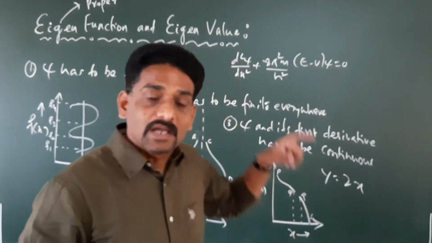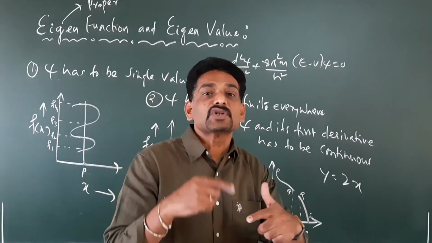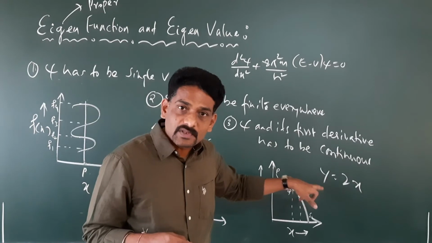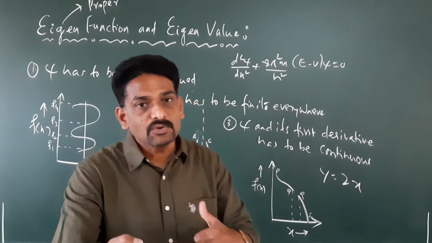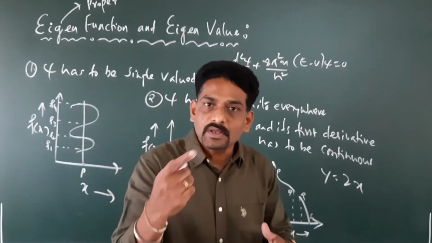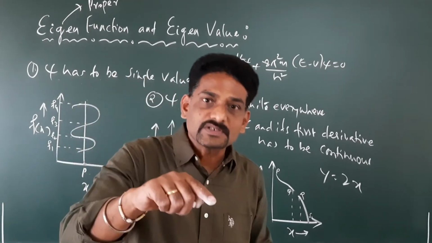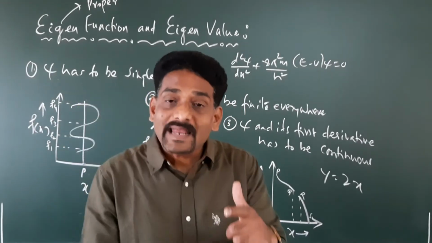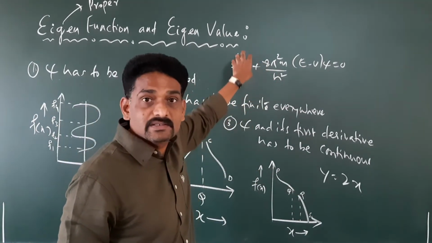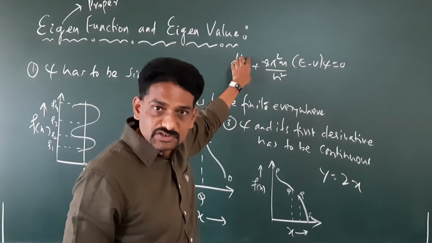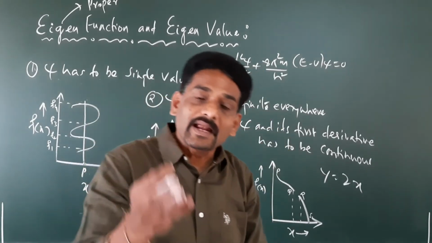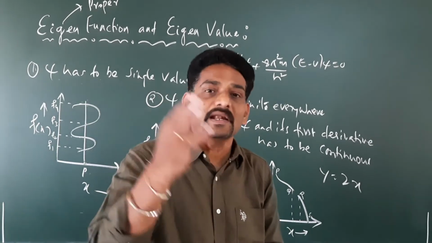Why? Because if, for example, psi is not continuous, then its first derivative is not going to be finite. If its first derivative is not going to be finite, then what about the second derivative? The equation is d square psi by dx square, which is a second order differential equation. To solve for a function, we need the second order wave function equation.